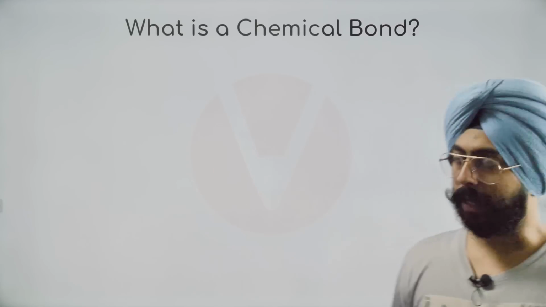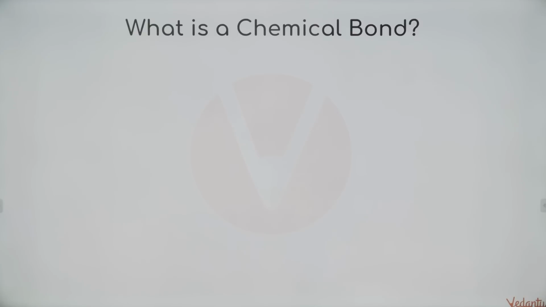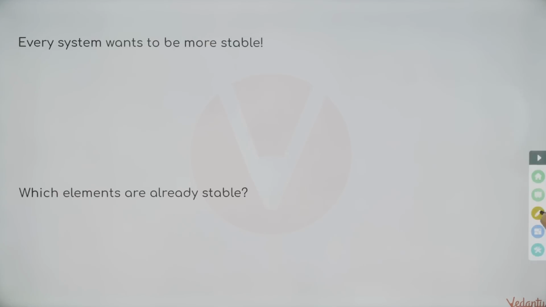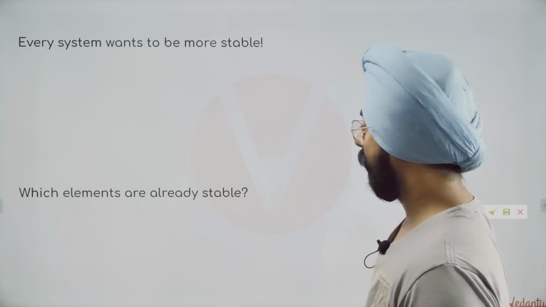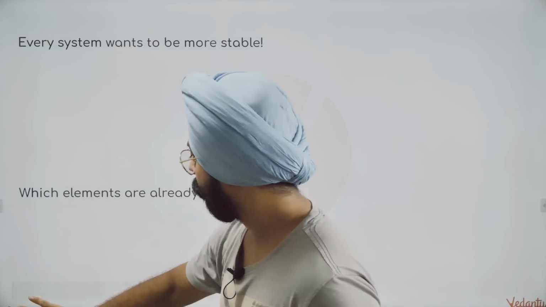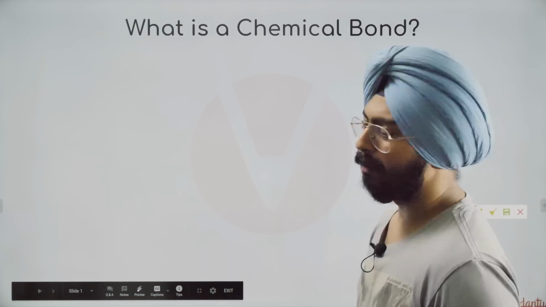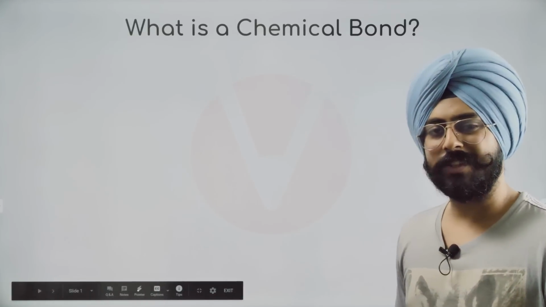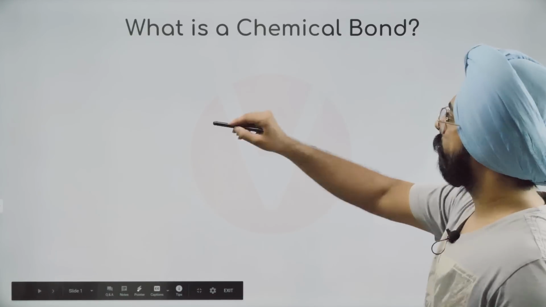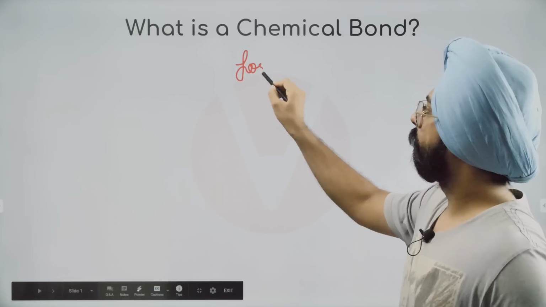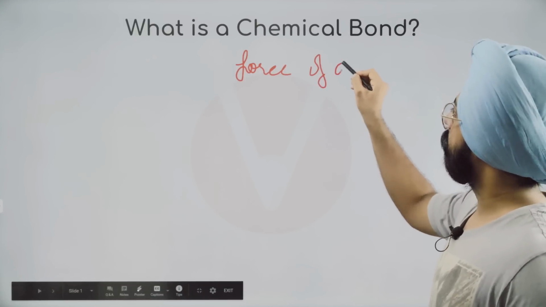What is a chemical bond? What do you think is a chemical bond? I'm pretty sure sometime in your earlier classes you have read the idea of what a chemical bond is. You must have read this sometime. So chemical bond is just a fancy name for forces of attraction, isn't it?